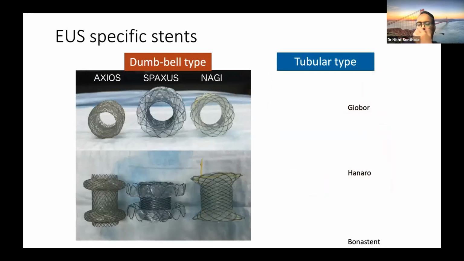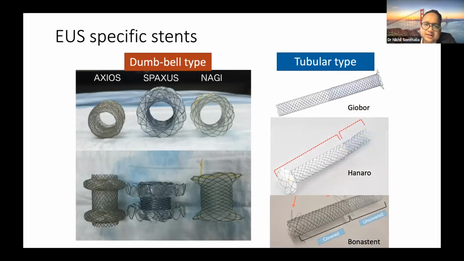So, last couple of slides. Various types of EUS-specific stents are available, which has made these kinds of interventions possible. Dumbbell stents are used when we need to create a fistula tract to create anastomosis or to drain certain collections. They are Axios, Paxos, Nagi, which have different anastomotic strength, different kinds of flares and different lengths.